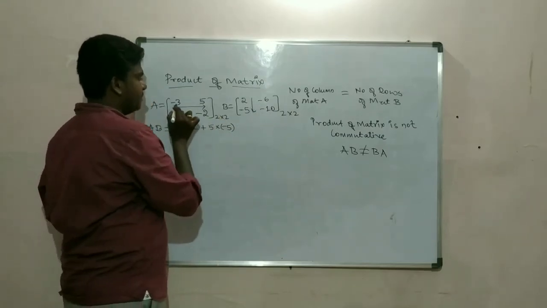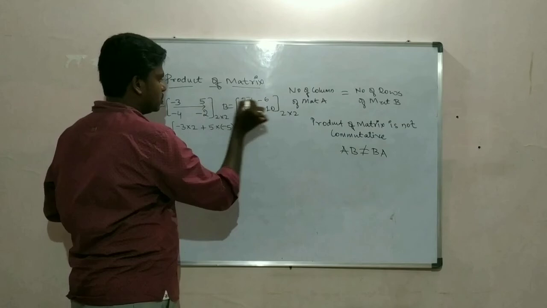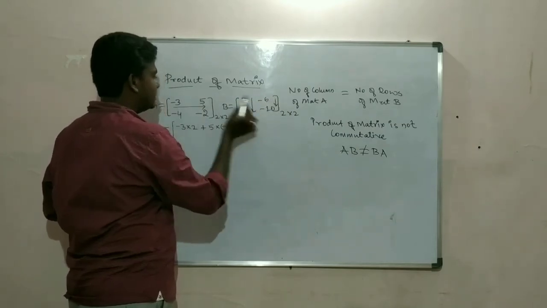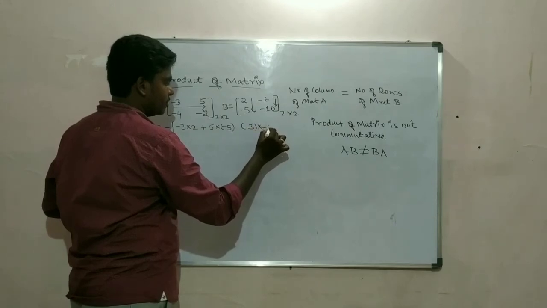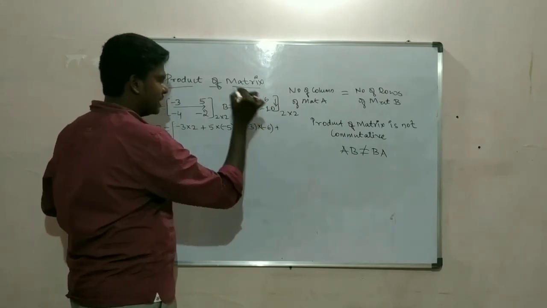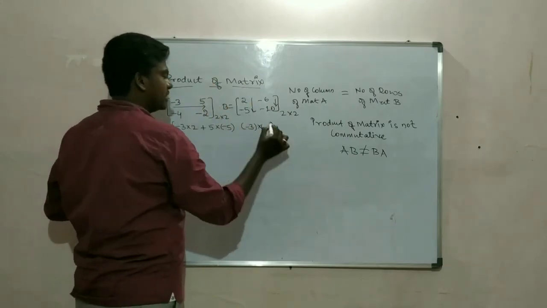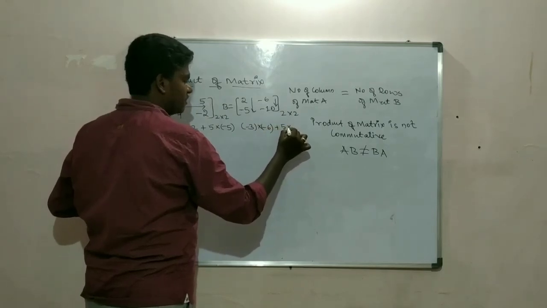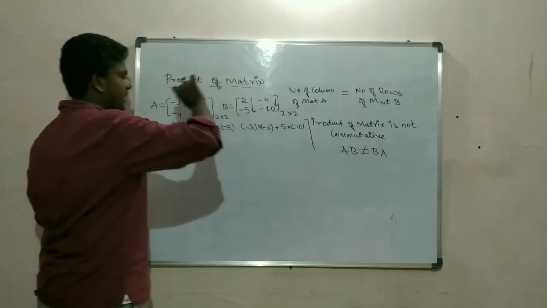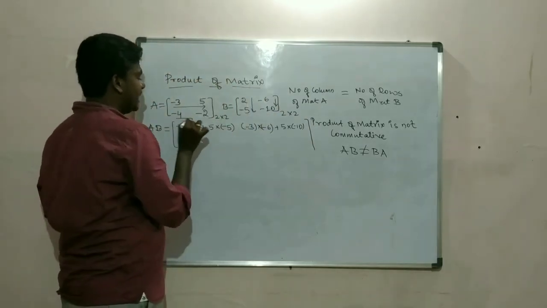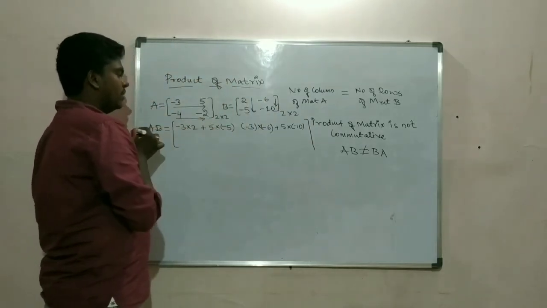Now minus 3 into minus 6 plus 5 into minus 10. Okay, now take the second row, multiply with first column.